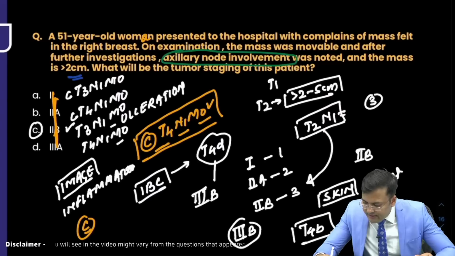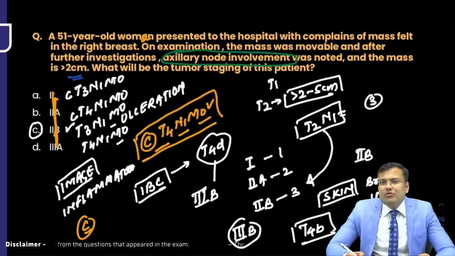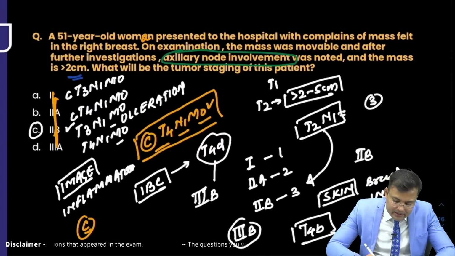Okay, somebody wants to say that T4B and T4D was also there. It is T4B actually if there is involvement of breast skin.